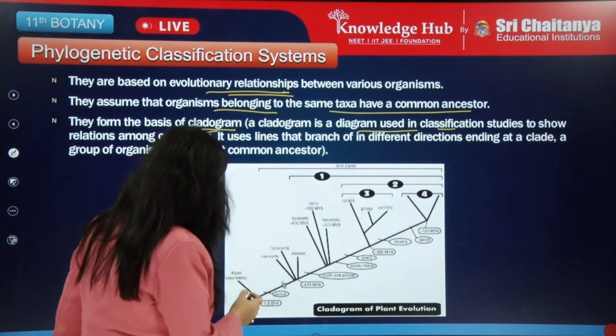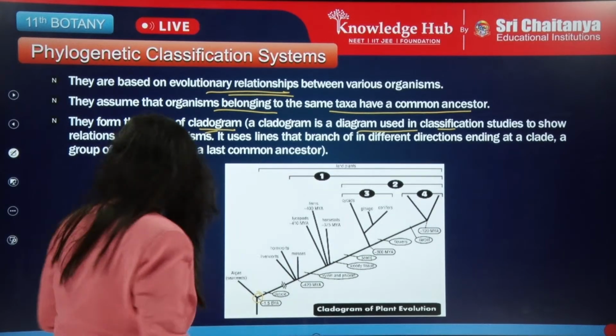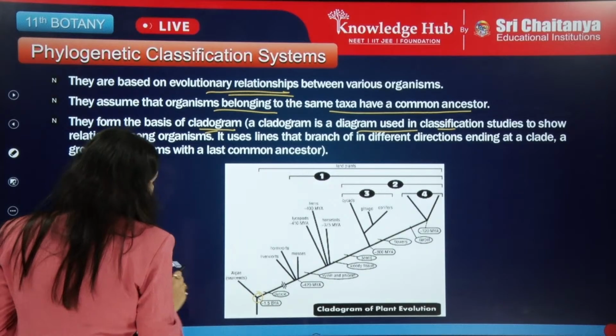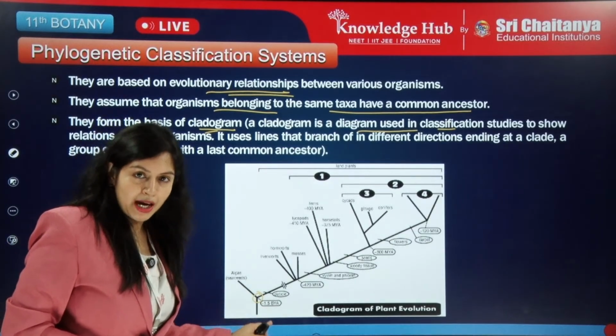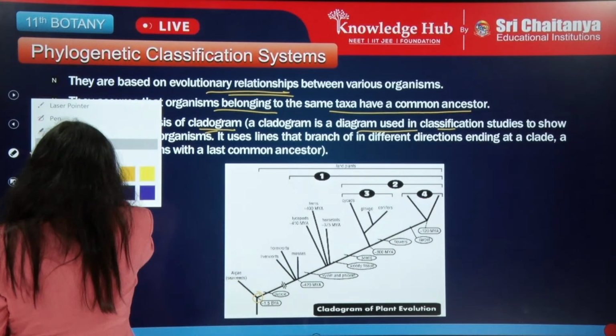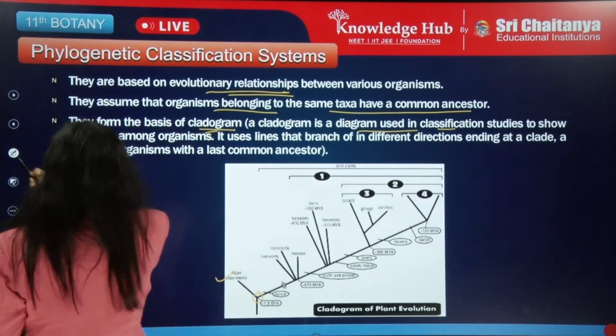Let's say we started the base of the cladogram here. So it started when? Around 1.5 million years ago. Let's say here we have a common ancestor of the plants, right? So from here we have started with the algae. Okay, so algae are placed here.